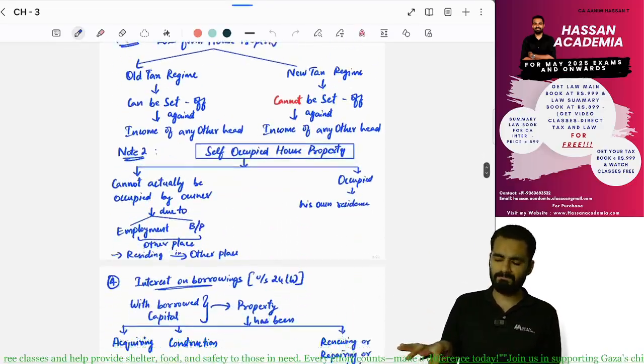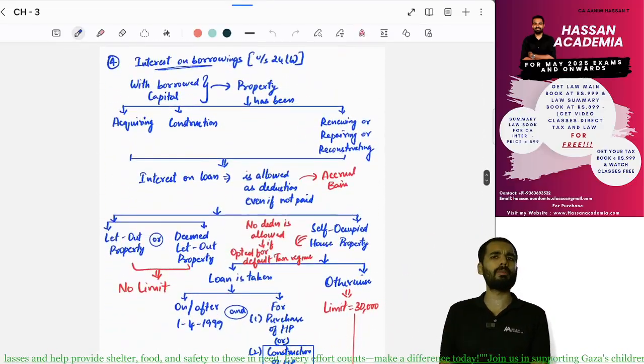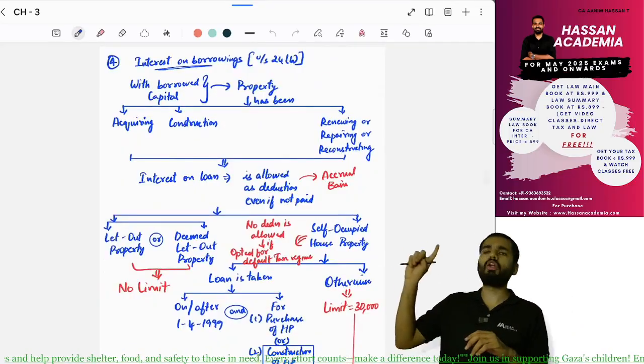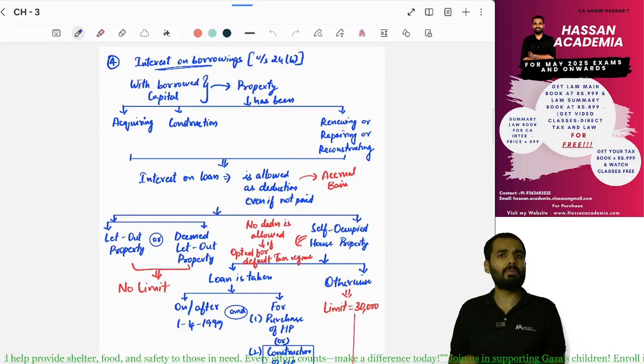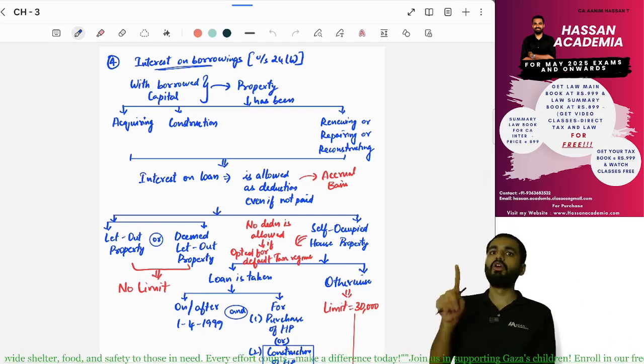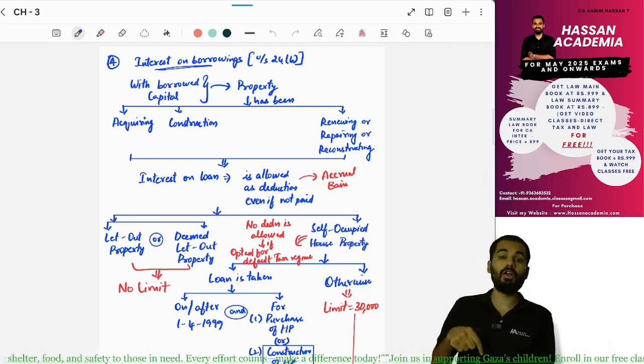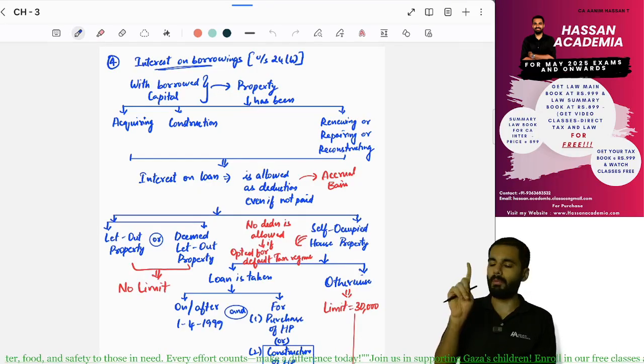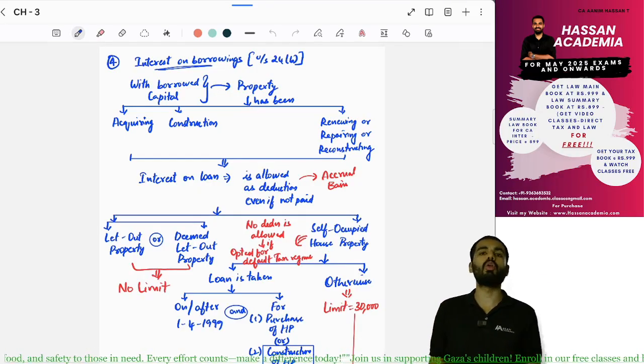Yes or no? Yes. And by the way, what does self-occupied property mean? Nothing, sir. You are not letting out. That's it. Whether you are staying in that property or you are not staying in that property for any other reason, it does not matter. You are not letting out that property. That is self-occupied property.